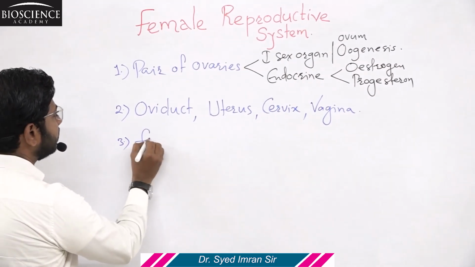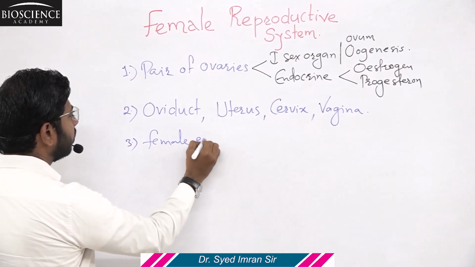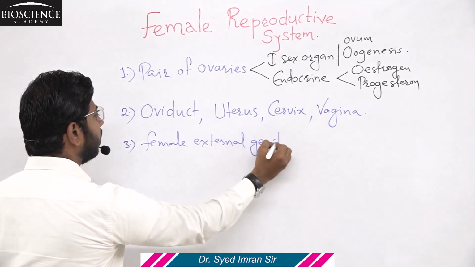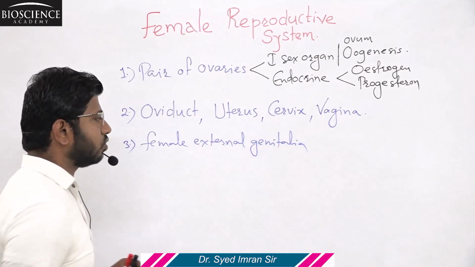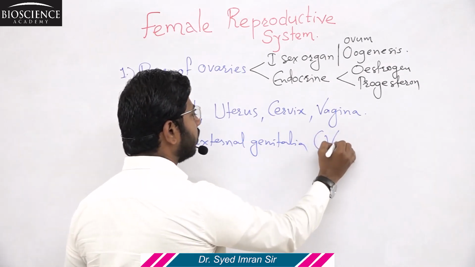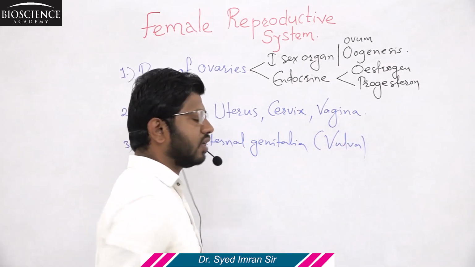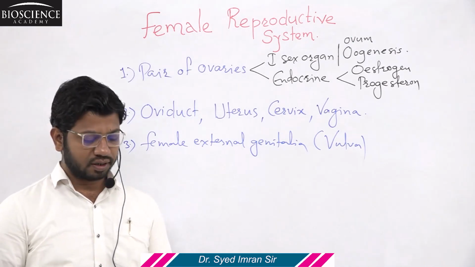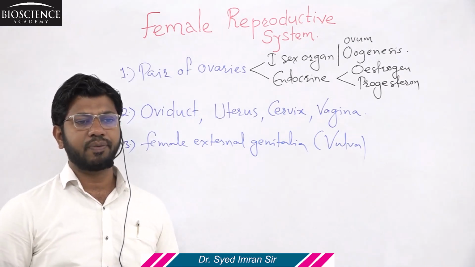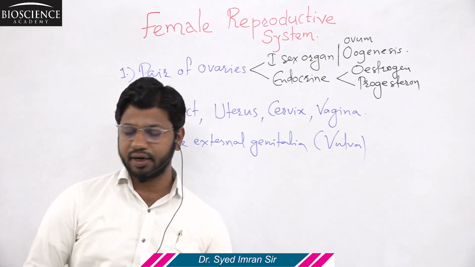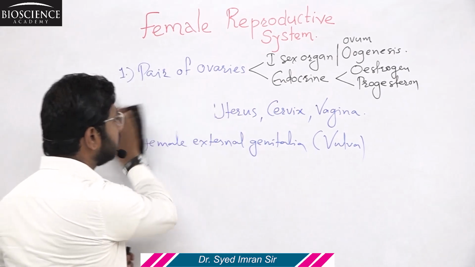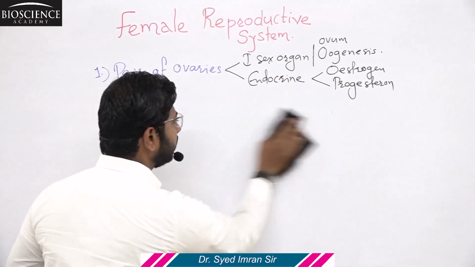And last is the female external genitalia, which is also called the vulva. Female external genitalia is also called the vulva. Now we are going to discuss all these components of the female reproductive system one by one in quite some detail. So first of all, we are going to discuss the pair of ovaries.